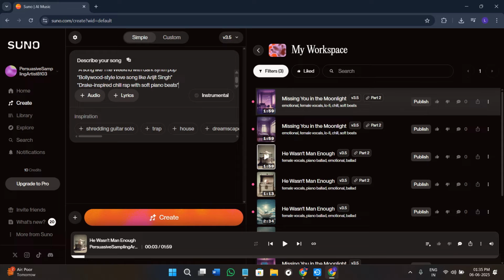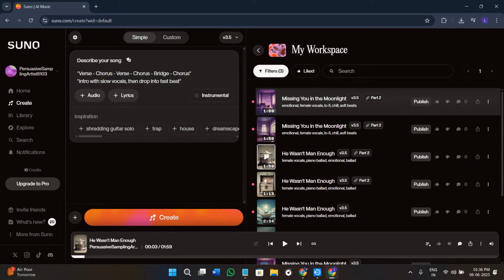Next, the fourth prompt idea is to set the structure. You can also tell Suno how to build the song. For example, you can give it verse, then chorus, then verse, chorus, bridge, chorus, or intro with slow vocals, then drop into the fast beat. You can say start soft and powerful, chorus should repeat twice, bridge with no drums. You can give these types of instructions here, and your song will be more balanced and have replay value.